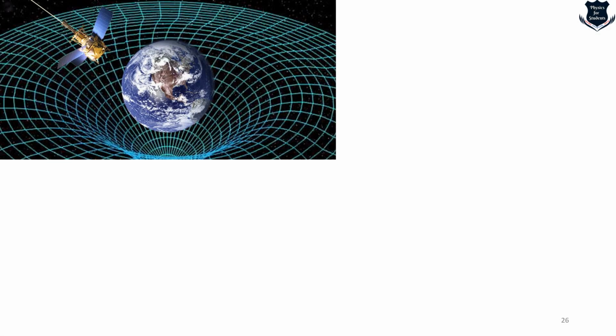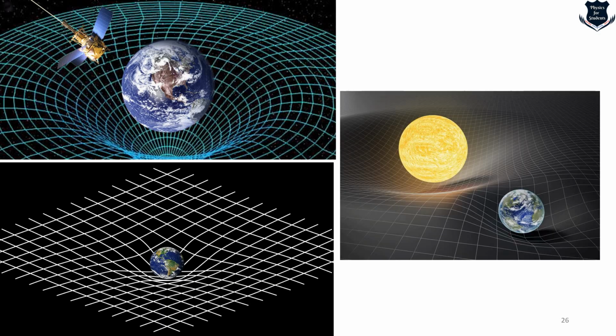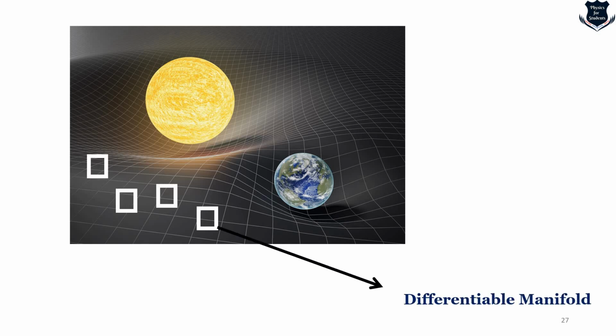Okay, so what we see here, often you will see this kind of a photograph or illustration when you are learning general relativity or relativity, this, and this, right? So I would like to tell you what actually this means. So here you see these small points are called differentiable manifold. That doesn't mean anything really heavy or complex. It means that you can use calculus to differentiate it in order to do mathematics better.